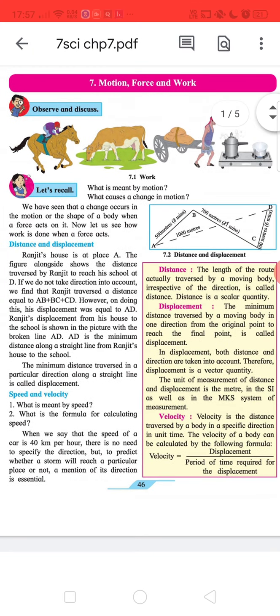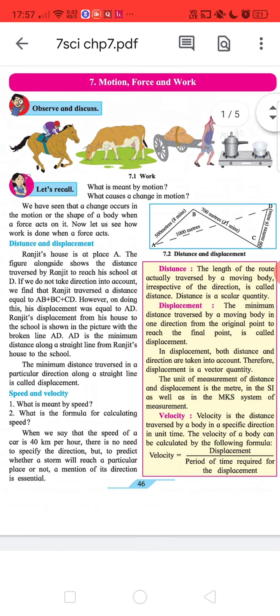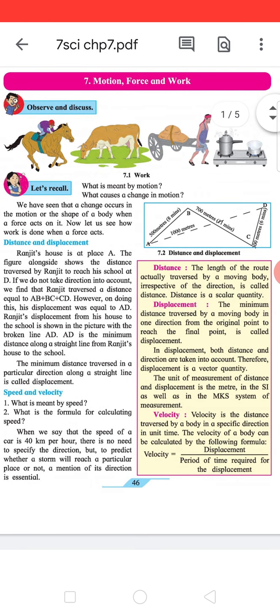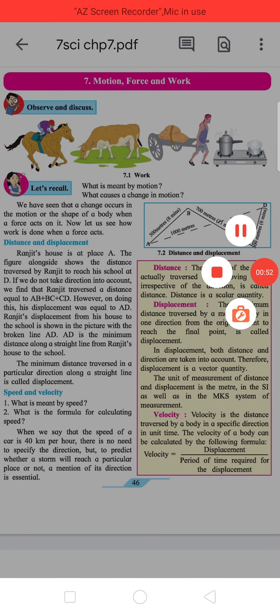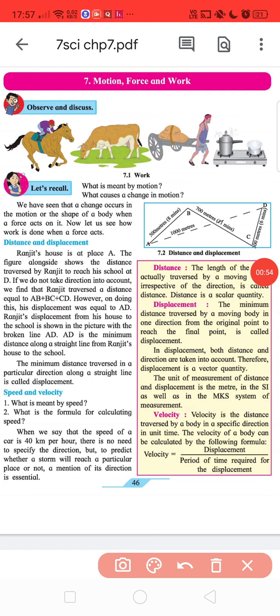Heading: Distance and Displacement. Ranjit's house is at place A. The figure alongside shows the distance traversed by Ranjit to reach his school at D. If we do not take directions into account, we find that Ranjit has traversed a distance equal to AB plus BC and CD.